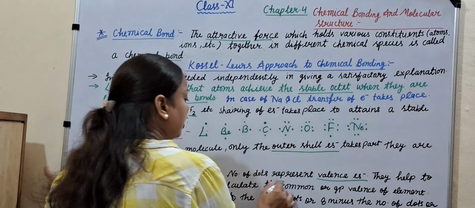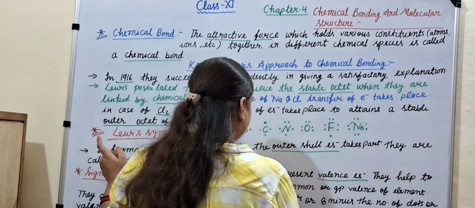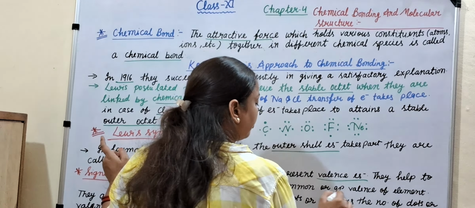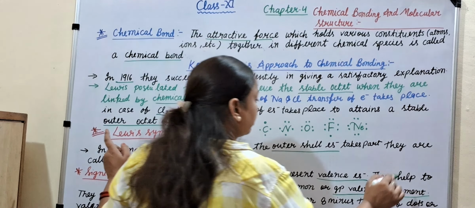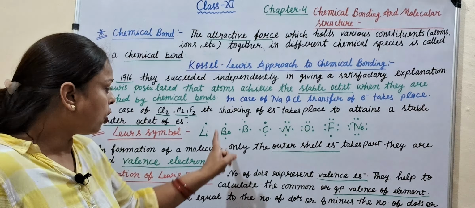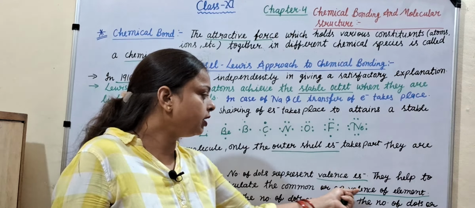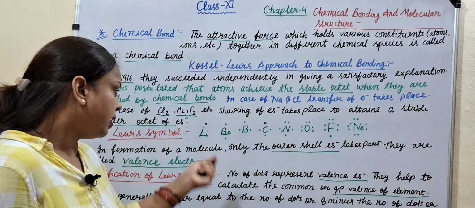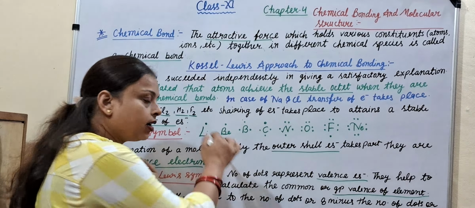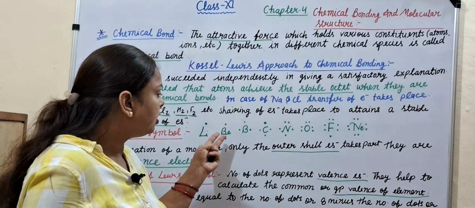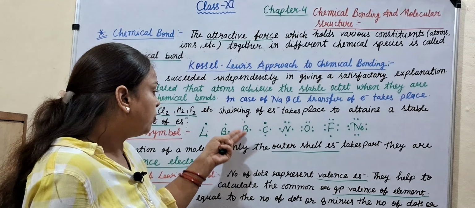These dots help to calculate the common or group valence of electrons. Here in lithium, how many electrons take part in bonding? 1 electron. In beryllium 2, in boron 3.